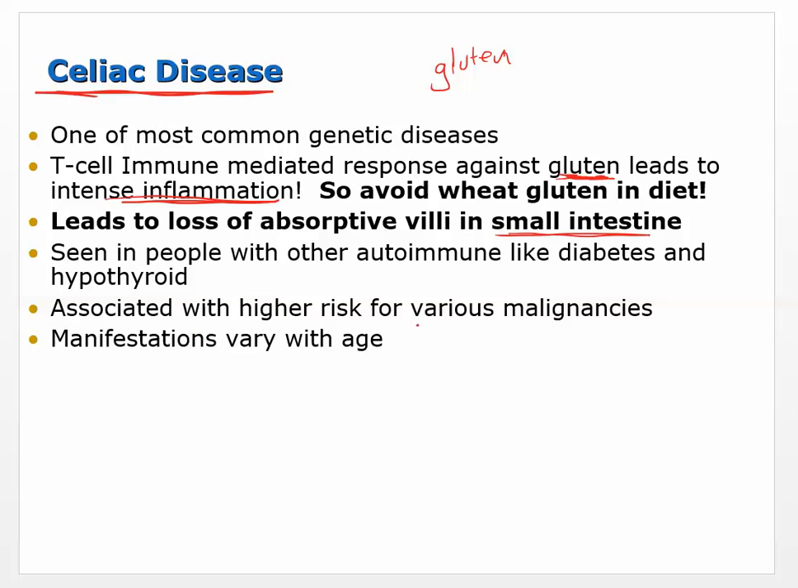It's associated with a risk for various malignancies. So that's not very fun. How it manifests varies with age. Now, I've known a lot of people with celiac disease, and some do just fine, but they absolutely have to go to a restaurant that has a gluten-free menu, and it has to truly be gluten-free, not just 'oh yeah, I don't think this has gluten.' It has to be gluten-free because this can be very, very serious if they get gluten in their diet. So that's celiac disease.